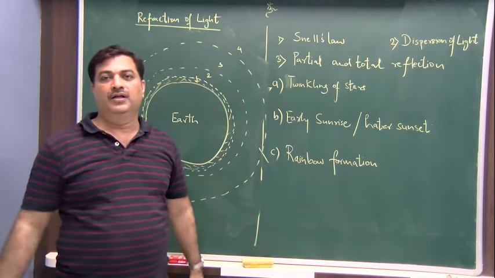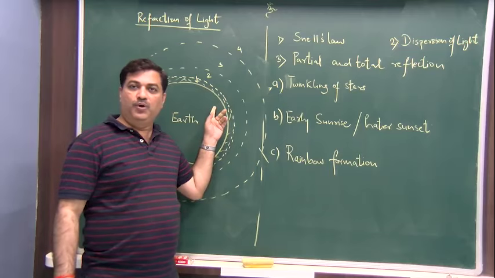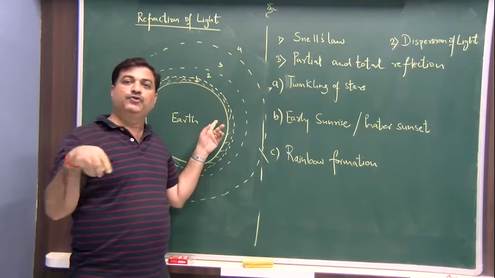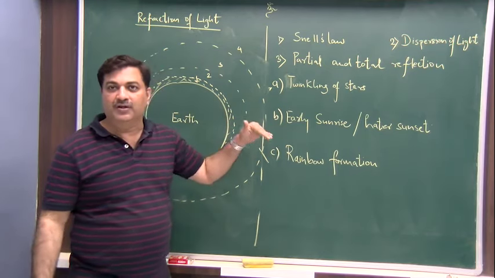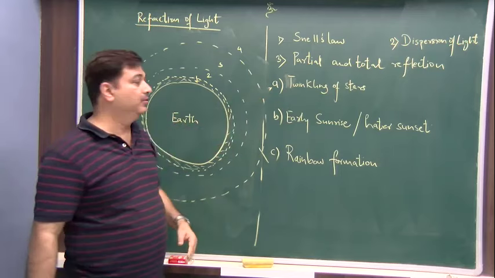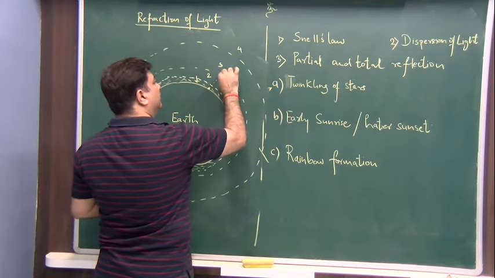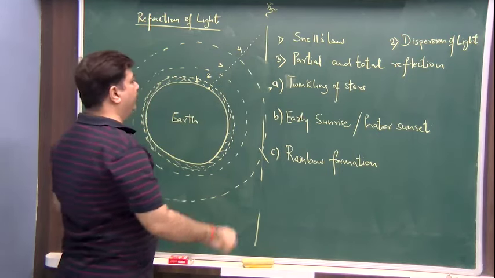That's how it's going. What have you studied? On the Earth's surface, the air is going to be the densest. So when the refraction happens, it is going to happen away from the normal. If the light source is here, although it should have gone straight, it doesn't go straight.